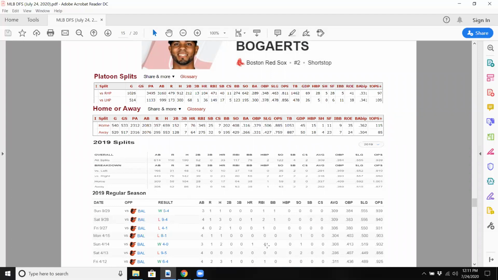That would be huge if you get that today. 1 home run and 2 RBIs, September 28th, 3 hits. Some doubles here. So he's been great and a great person to stack with Martinez. Depending on the lineups, perhaps Bogaerts bats 3rd or 5th. Martinez will probably bat 4th. So they could help each other out here.